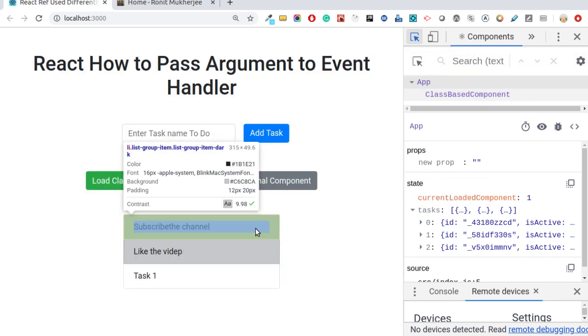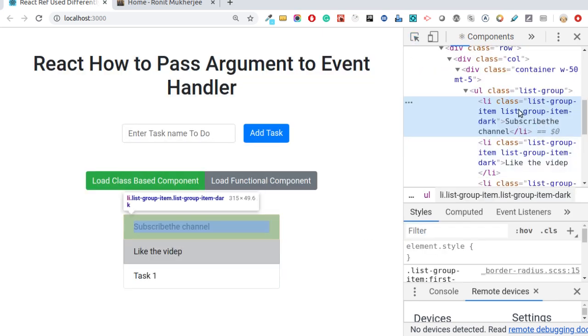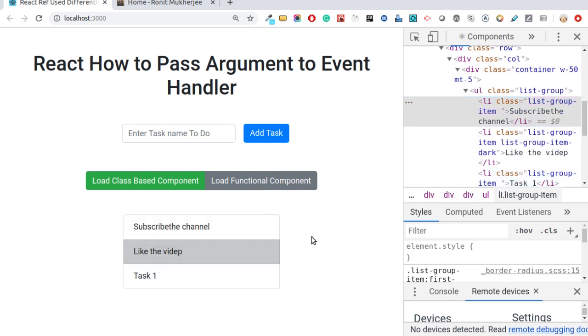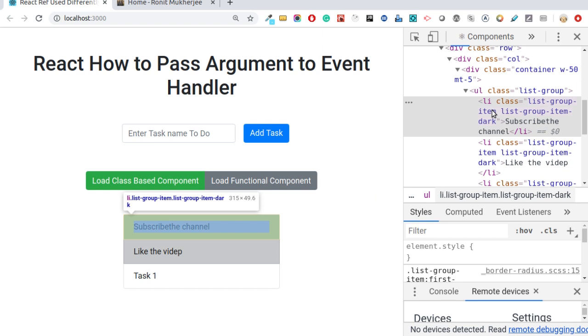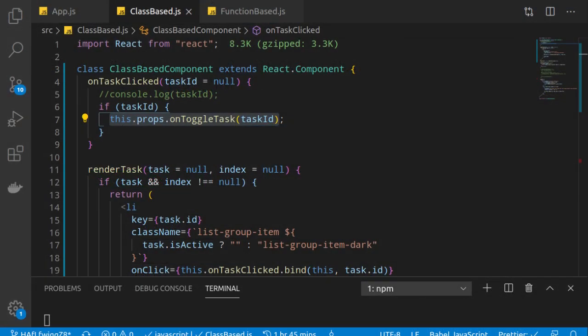Now comes the last part of the video where we will see how to set these classes, because I already showed you this one, how we are updating this class. Again, focus. We are adding and removing a class, this one, list-group-item-dark. We are adding and removing this class. Let's see in the code now what we have done.